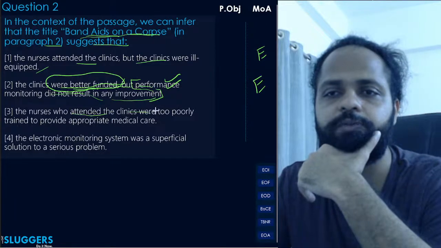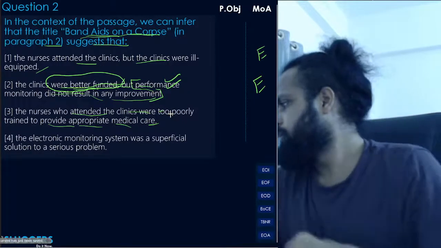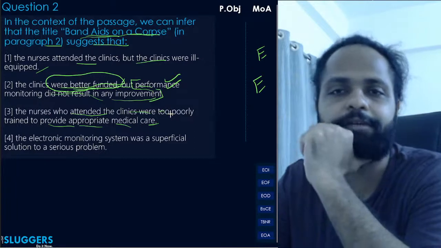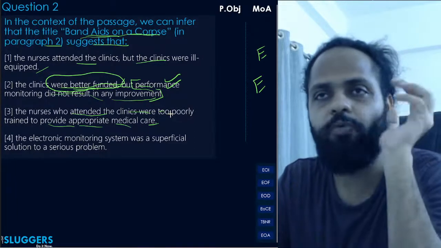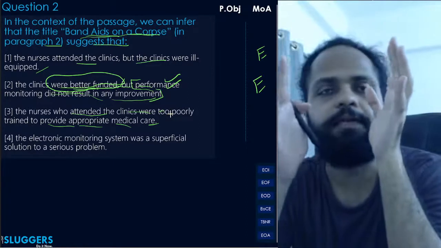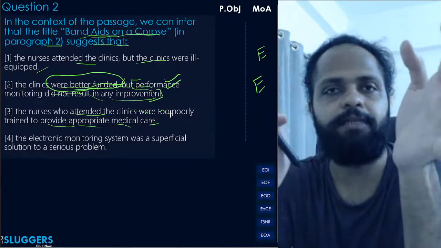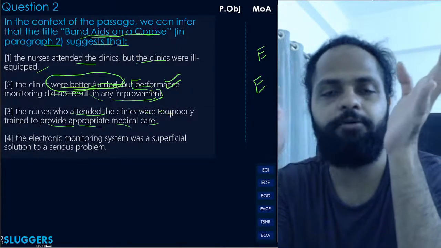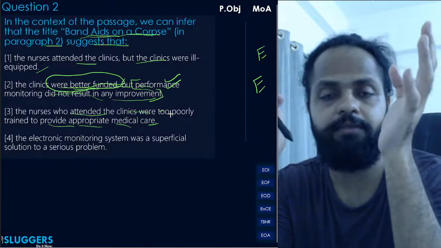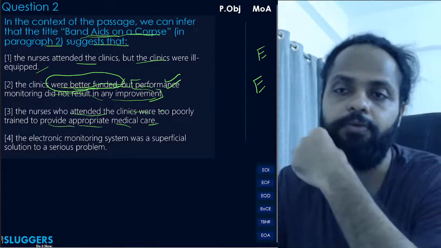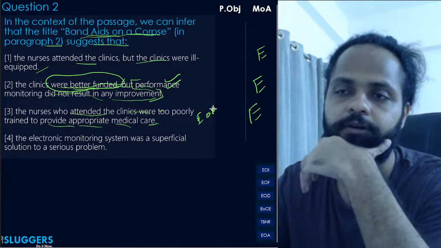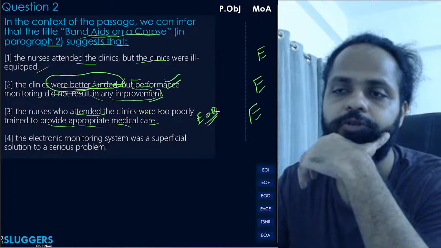The nurses who attended the clinics were too poorly trained to provide appropriate medical care. The author doesn't say that; motivation is something else and training is something else. They are not exactly the same thing, correct? The author says nothing about training. The author clearly notes motivation as the problem. So again, this is a very clever distortion of the issue at hand, put across by the author. Okay, EOD होगा आपका ये.